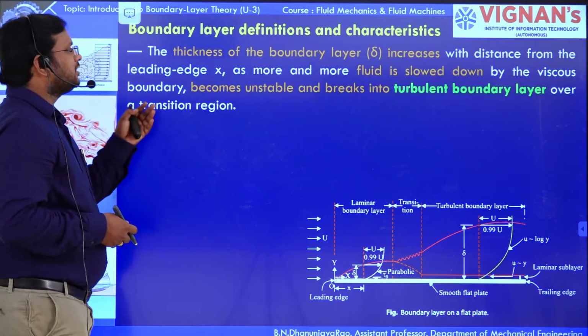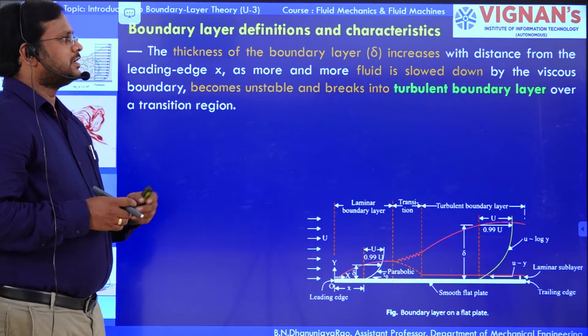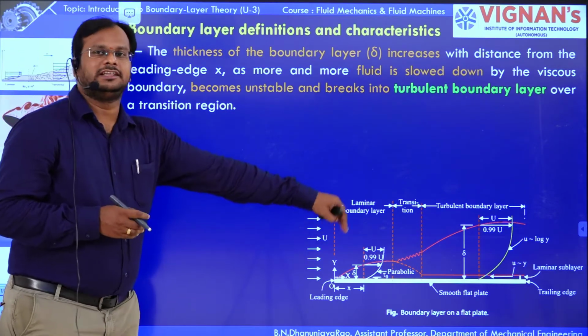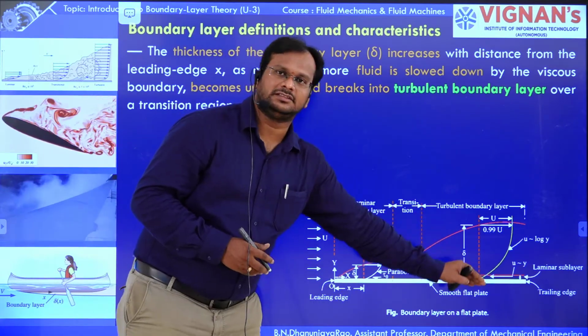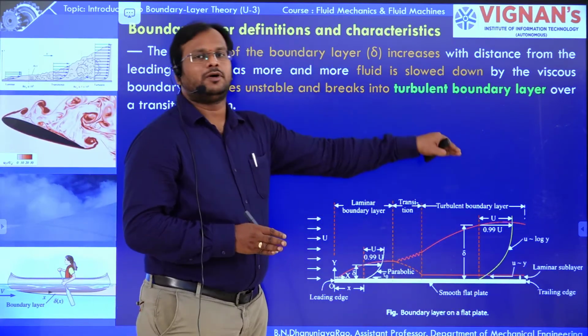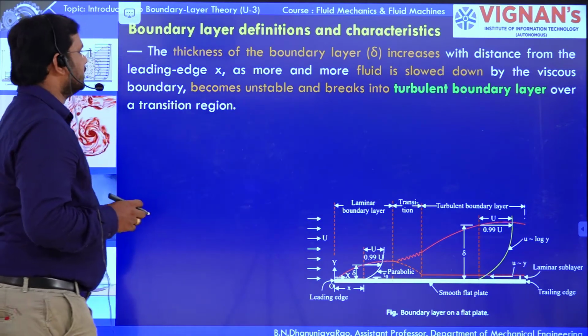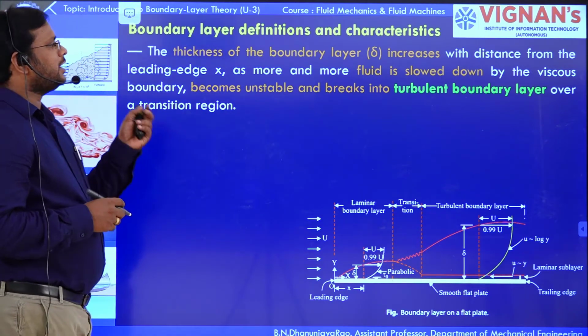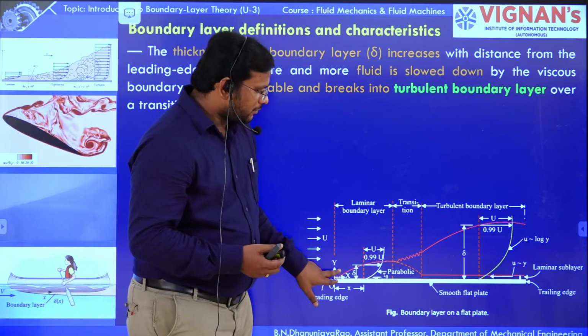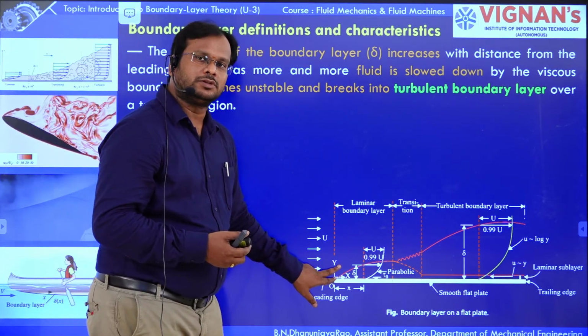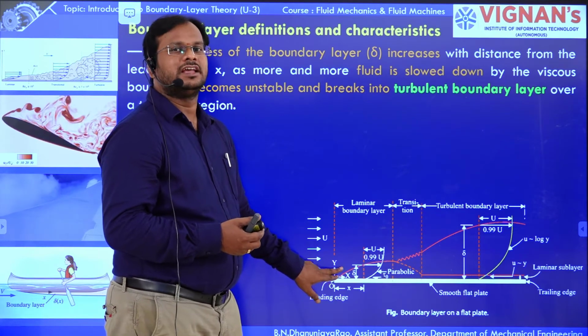Here the thickness of the boundary layer increases with distance. As I told you, if you keep on increasing x, the thickness of the boundary layer also increases, as more and more fluid is slowed down. Initially some amount of fluid is retarded.